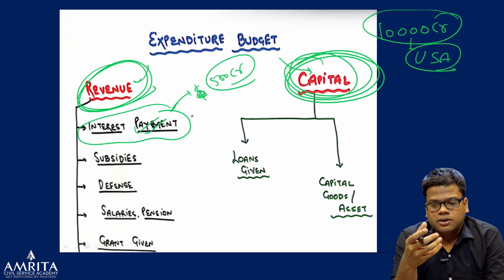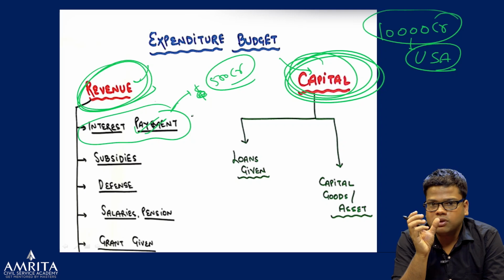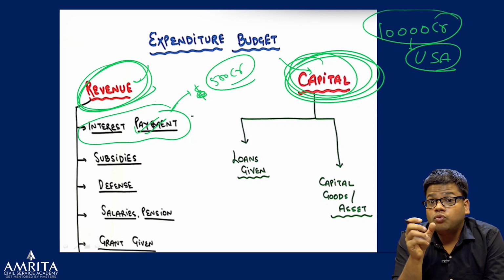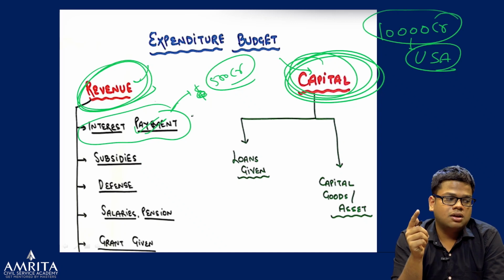For example, this budget I have borrowed 1,000 crore. That will be in the fiscal deficit. Now, of that 1,000 crore, next year I have to pay the interest, right?